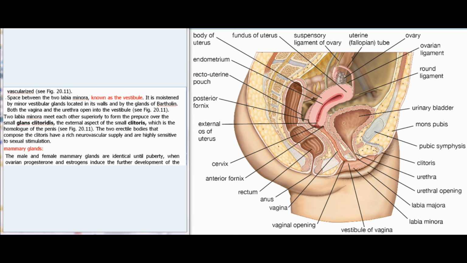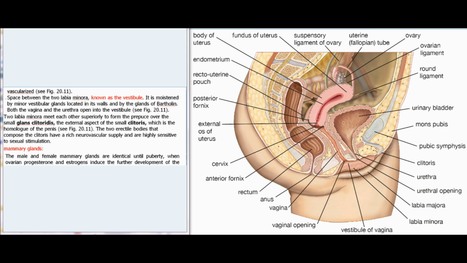Space between the two labia minora, known as the vestibule. It is moistened by minor vestibular glands located in its walls and by the glands of Bartholin. Both the vagina and the urethra open into the vestibule, see Fig 20.11. The two labia minora meet each other superiorly to form the prepuce over the glans clitoridis, the external aspect of the small clitoris, which is the homologue of the penis, see Fig 20.11. The two erectile bodies that compose the clitoris have a rich neurovascular supply and are highly sensitive to sexual stimulation.